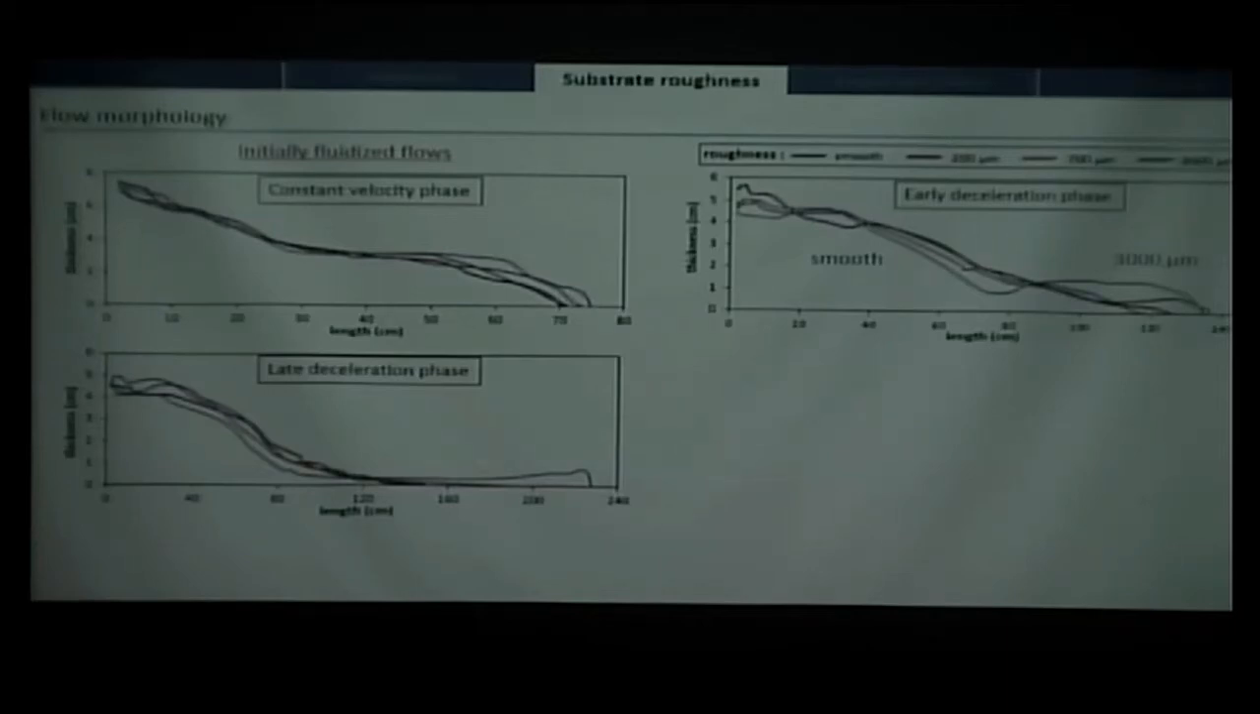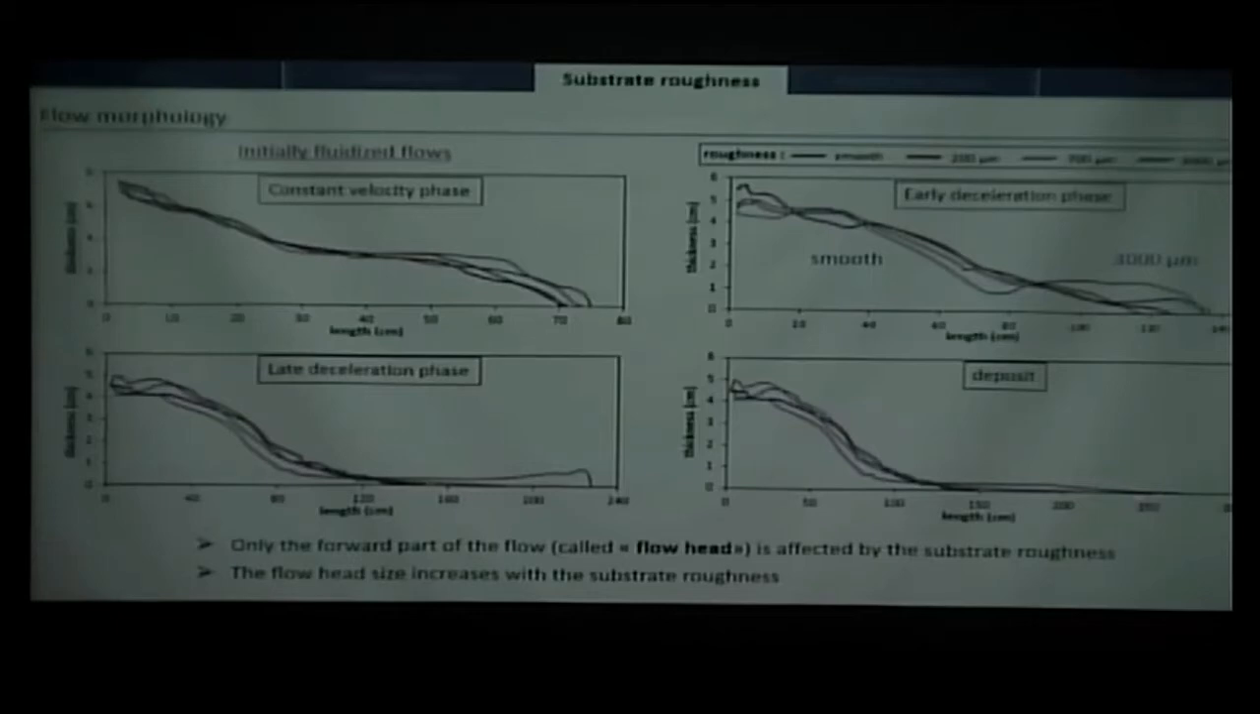propagate longer and for a longer time in the channel, and that's why it will reach a much longer distance for the rougher substrate. So this part here, I will call it the flow head, okay? And just the flow head is affected by substrate roughness apparently. And the rougher the substrate, the bigger is this flow head.